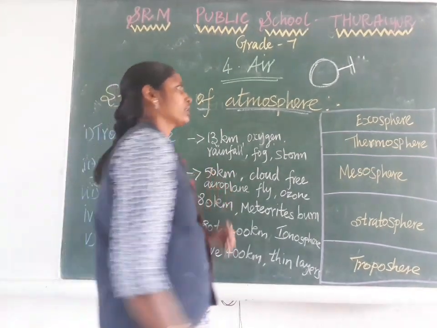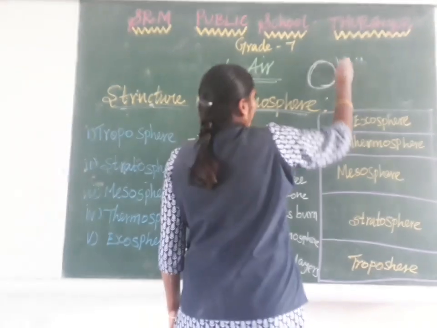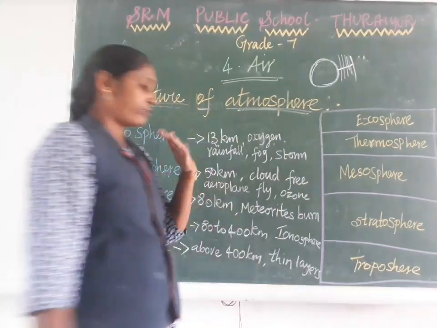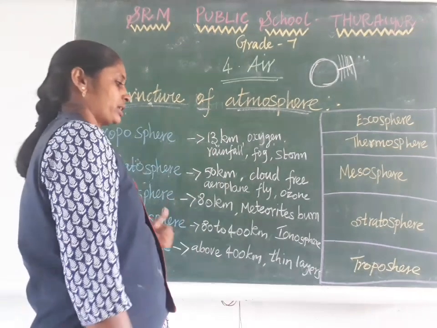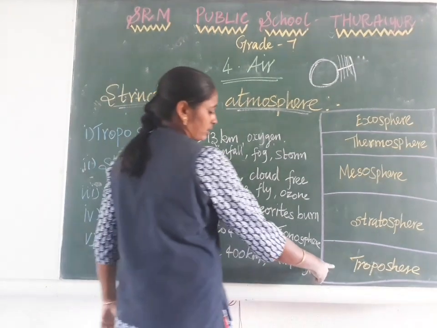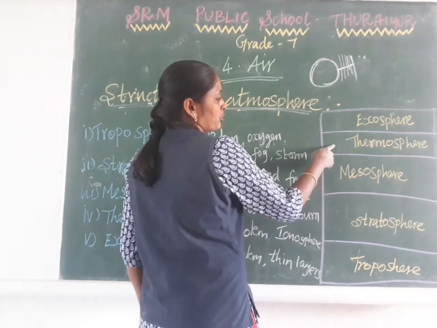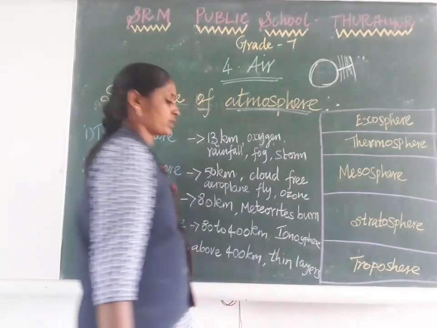That air we can divide into layers: layer 1, layer 2, layer 3, layer 4, layer 5. We have 5 layers of atmosphere: troposphere, stratosphere, mesosphere, thermosphere and exosphere.